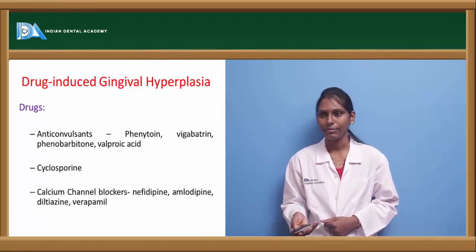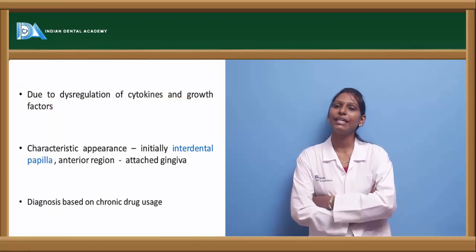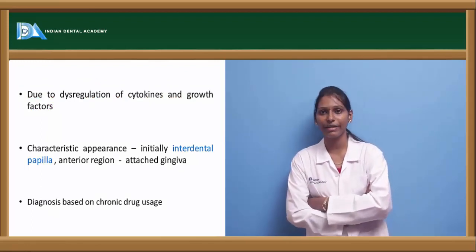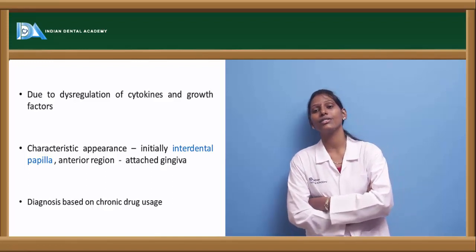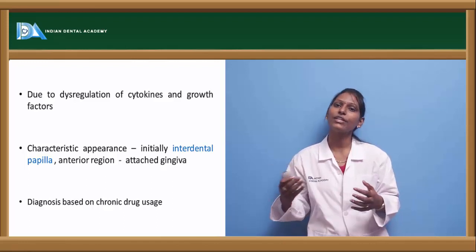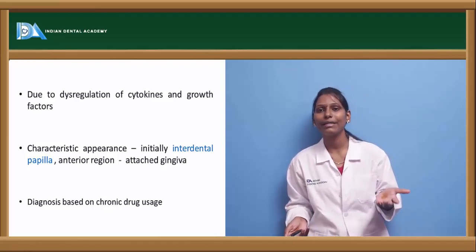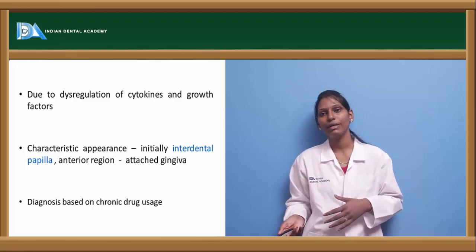There is a characteristic appearance: usually initially the interdental gingiva is affected, then the anterior regions, and further it progresses into the attached gingiva. Diagnosis is usually based upon the chronic drug usage of the patient. That is, a proper medical history and drug history of the patient will help us in coming to a diagnosis.